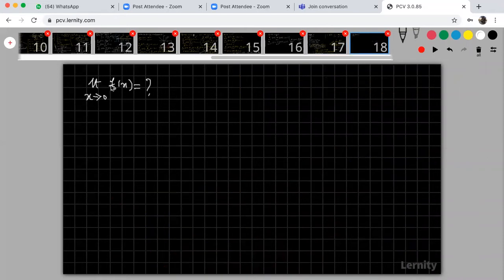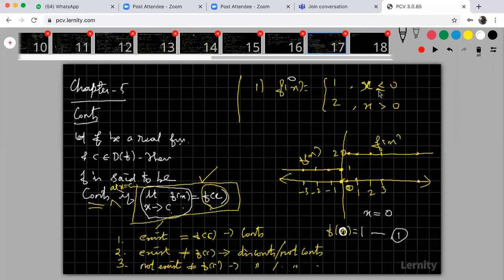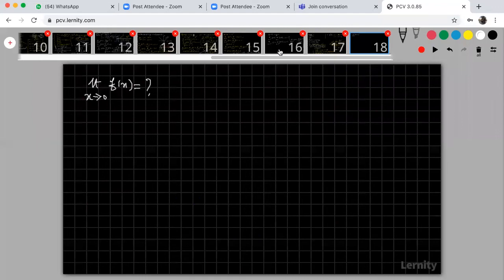Okay, right, now I'm going to find out the limit. How to find out the limit? So what is your f of x? Look at that, I have two f of x. When x is less than 0, this is one f of x. When x is greater than 0, this is another f of x. So here it is given x tends to 0. So x tends to 0 does not mean that x is equal to 0. Please try to understand.